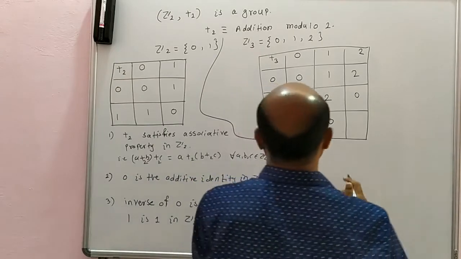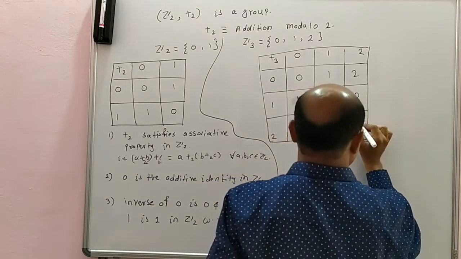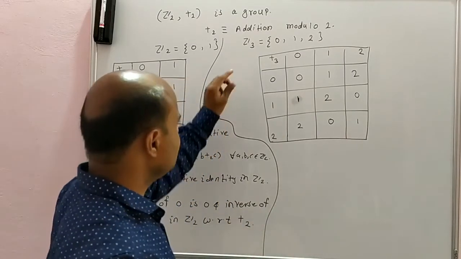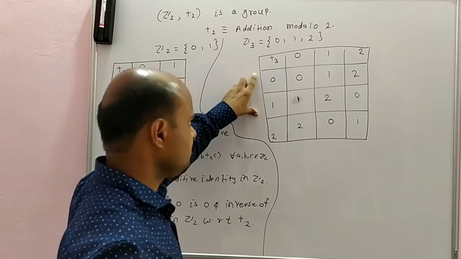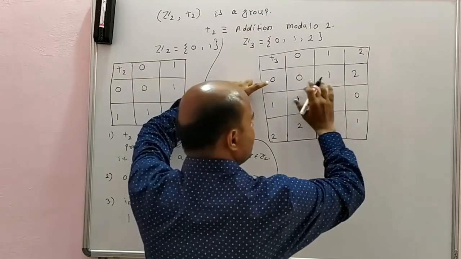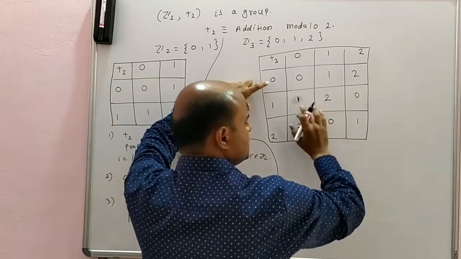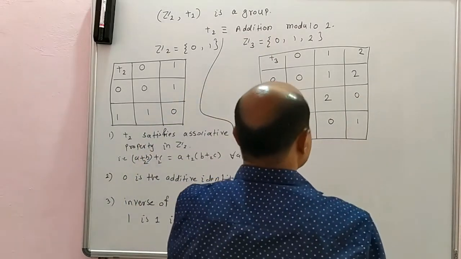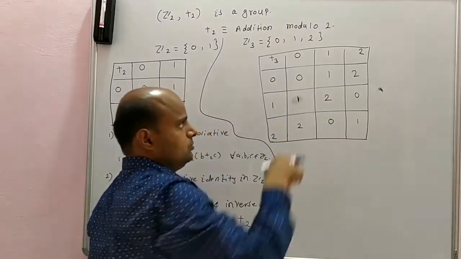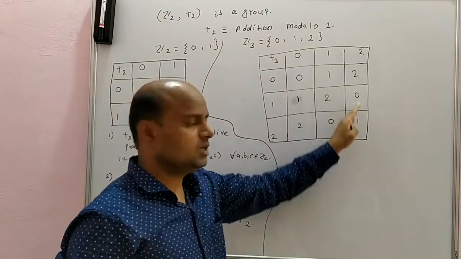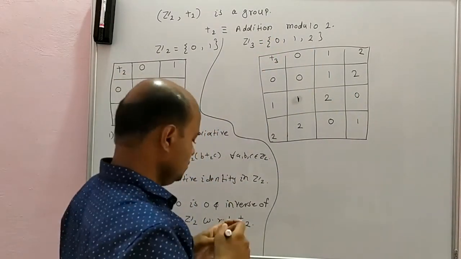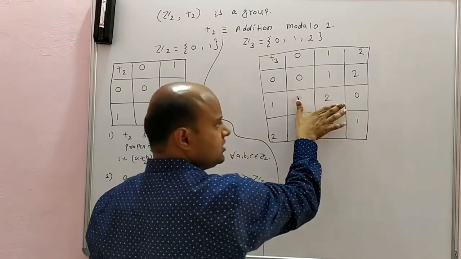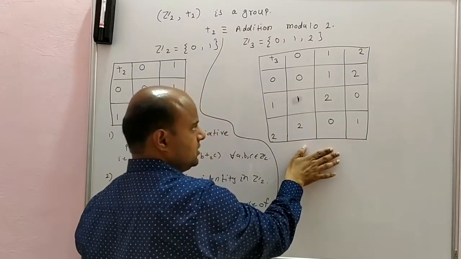Therefore, 2 plus 2 is what? 4, and it is 1 under modulo 3. You can see again from this table. In this row you have 0, 1, 2. In this row also you have 1, 2, 0. In this row you have 2, 0, 1. So, in a row or in a column, no number is repeated. You don't have 0, 0 here. You have 0, 1, 2. Here also no number is repeated. Here also no number is repeated.